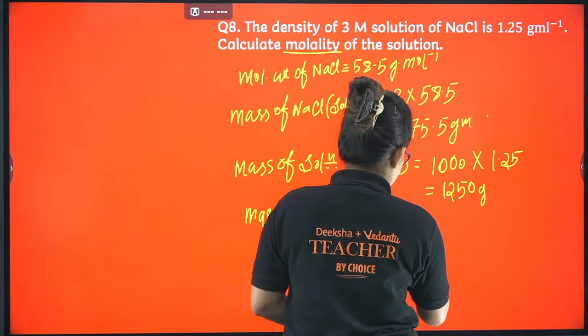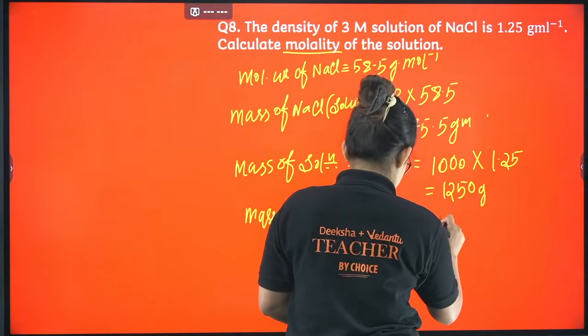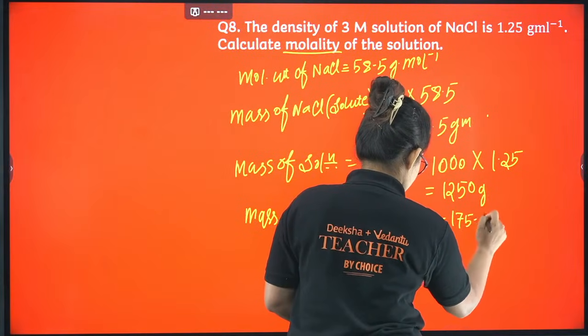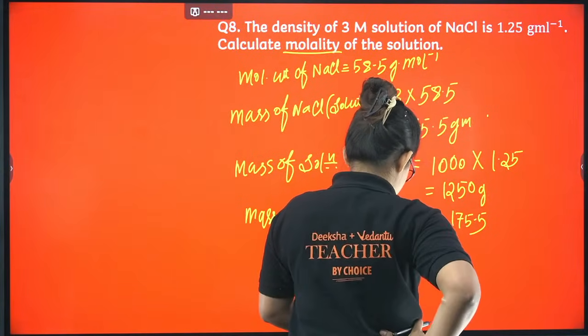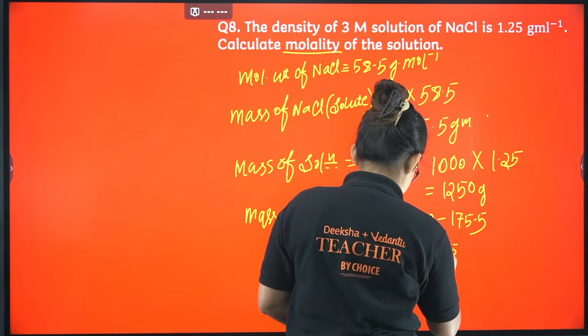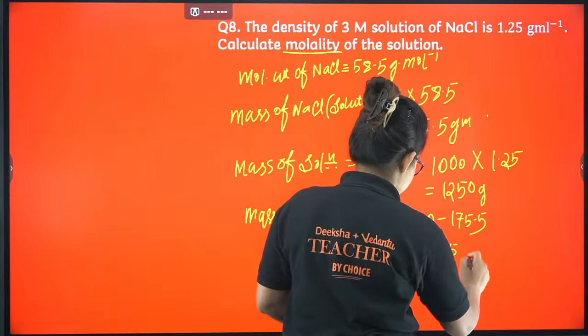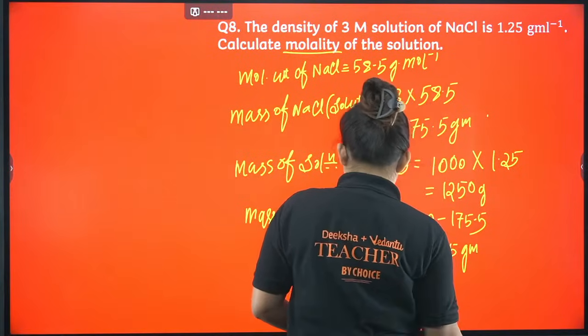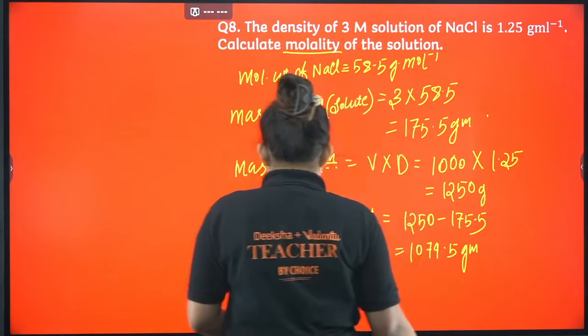Definitely solution minus solute. 1250 minus 175.5 will give you 1074.5 gram. I guess it is clear now.